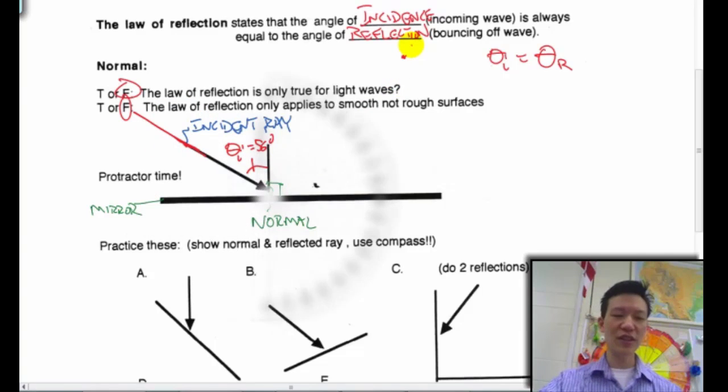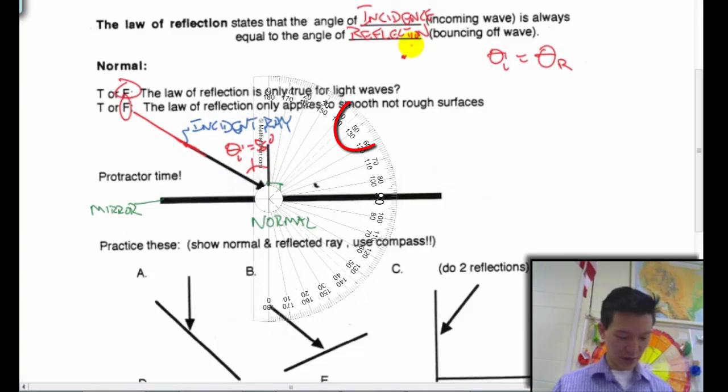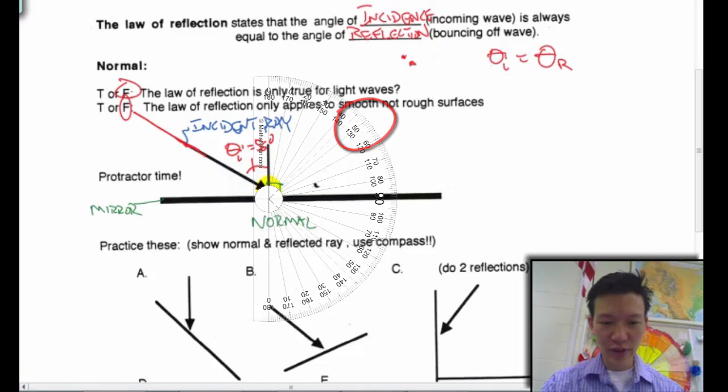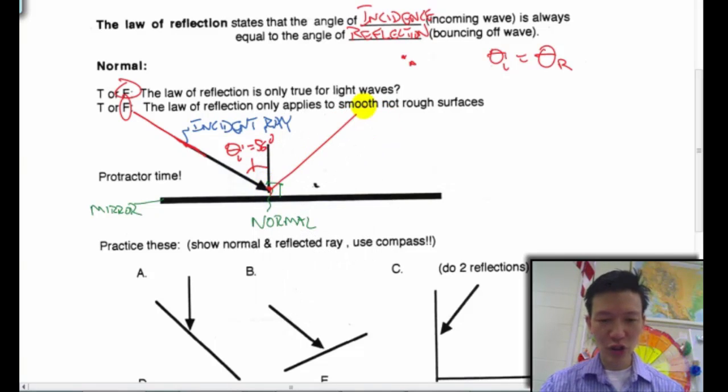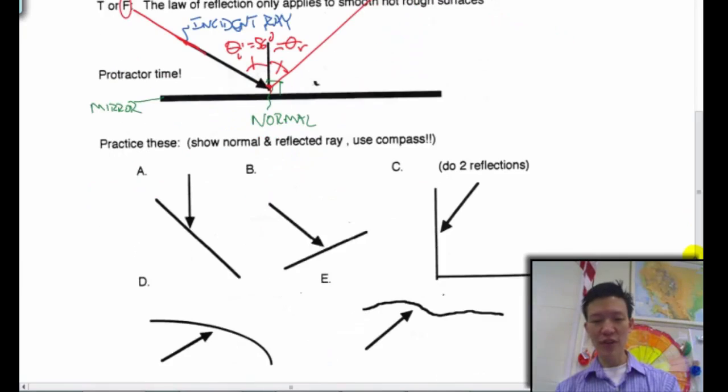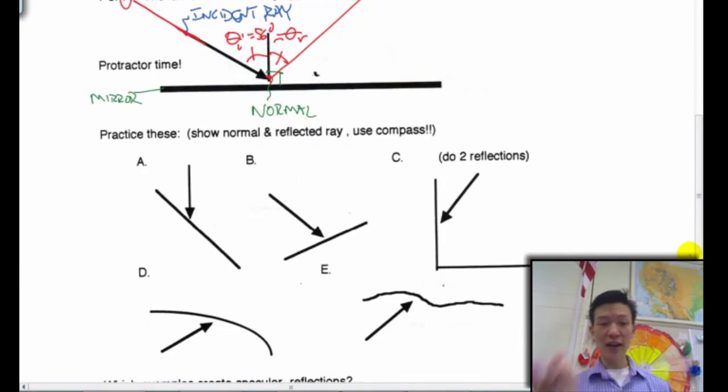So I'll measure out 56 on the other side with my protractor. Then I'll take my ruler and line it up with my 56 degrees. Then we'll draw in our reflected ray there with our ruler. And then this angle should be equal to this angle there, right? That's my angle of reflection. Here we have a few more for you to practice. All it is, we just apply the law of reflection.